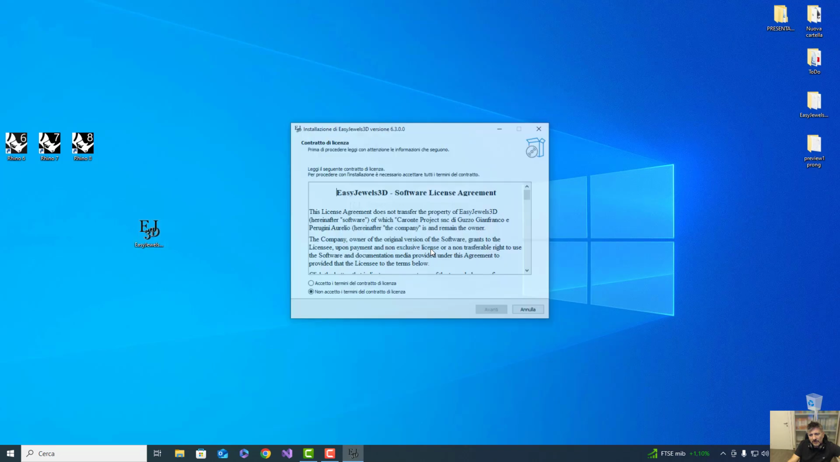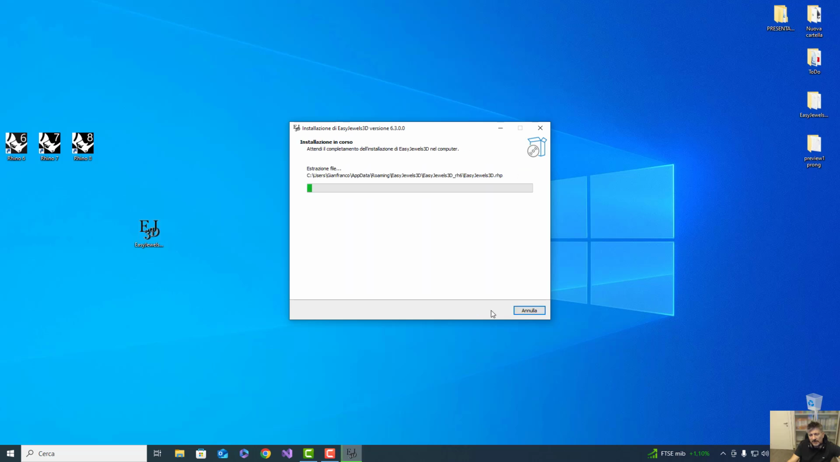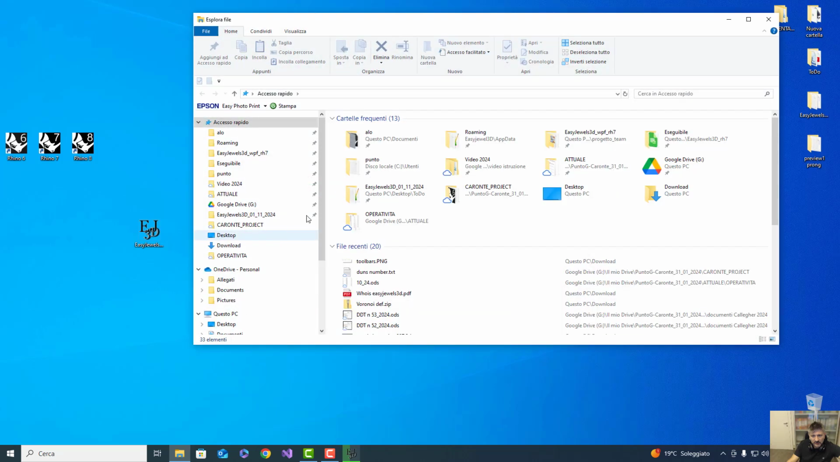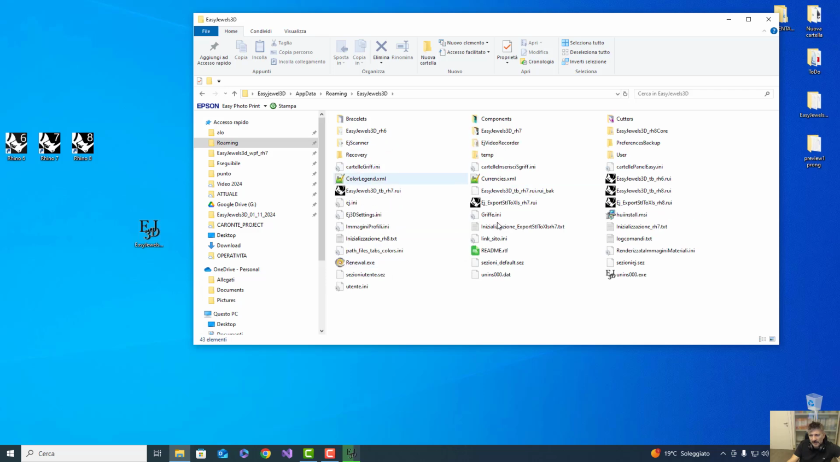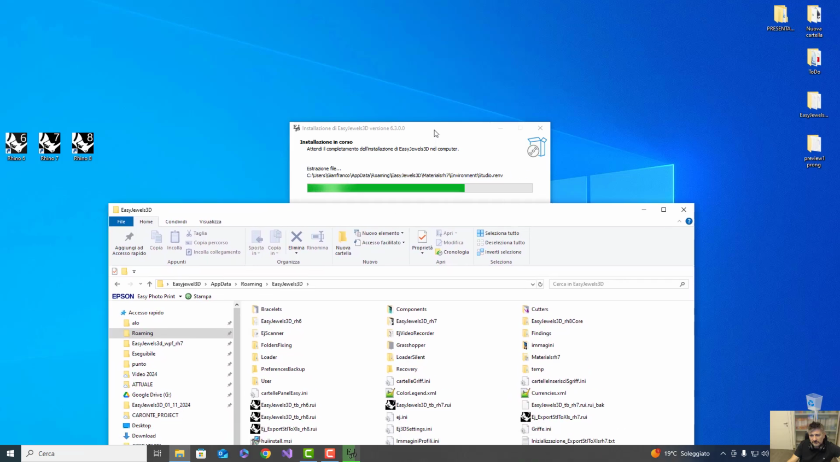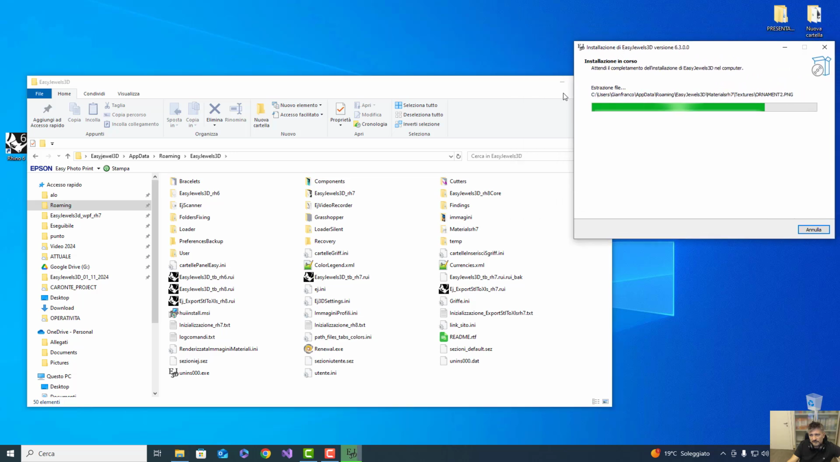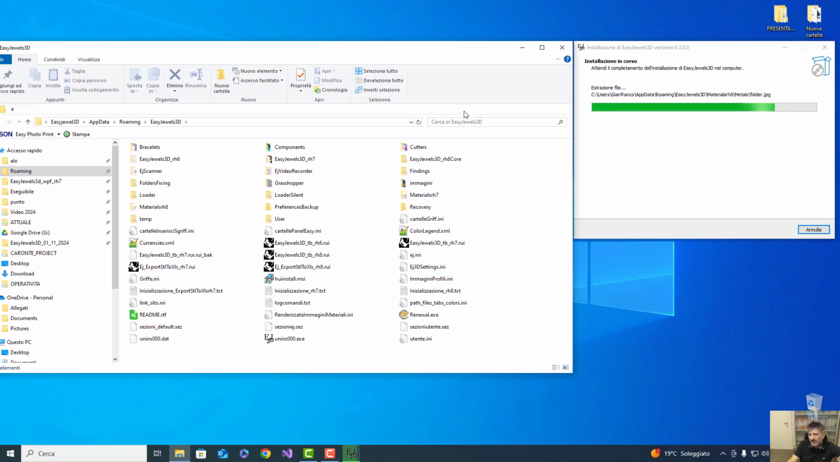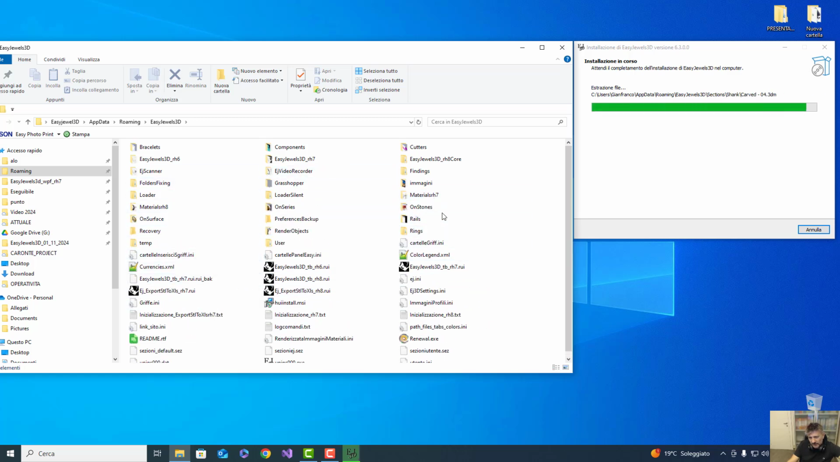Yes. Follow the instructions. Now it is saving in the path we saw before, this one in roaming, EasyJewels3d. You see, it is saving here. Okay. Now I will explain what you can find here.